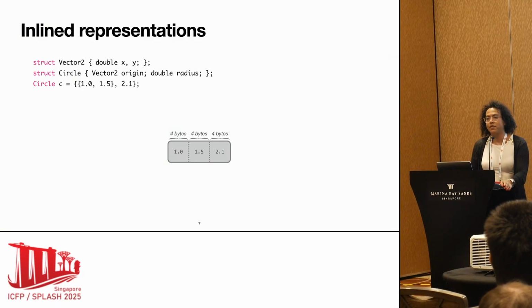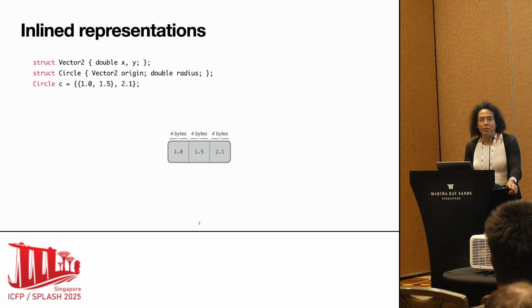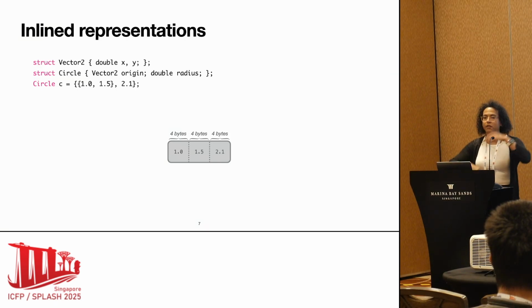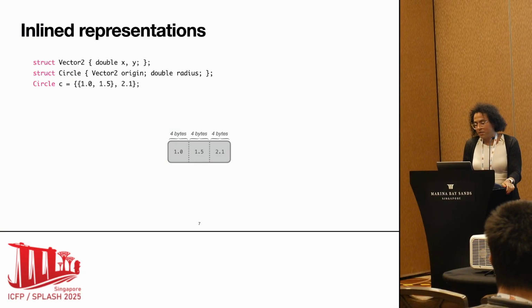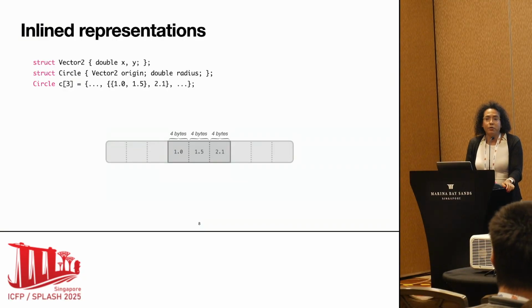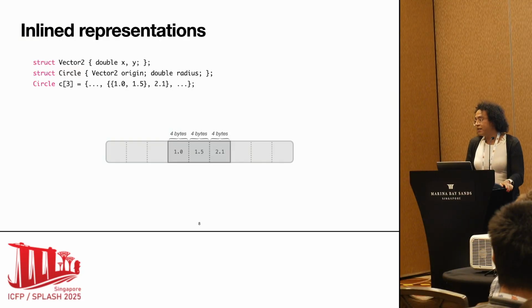C++ is very proud of its zero-cost abstractions, which essentially is represented here by the fact that I can create a vector, a circle, put the vector in the circle, and I can do all sorts of wrapping. At the end of the day, I get my 12 bytes, or really 3 times 8 because it's a double. What's also nice about this inline representation is if I want to put my circle in an array of circles, then I need exactly that, right?